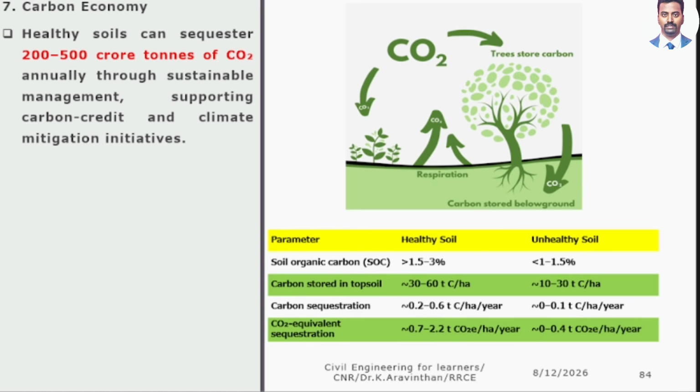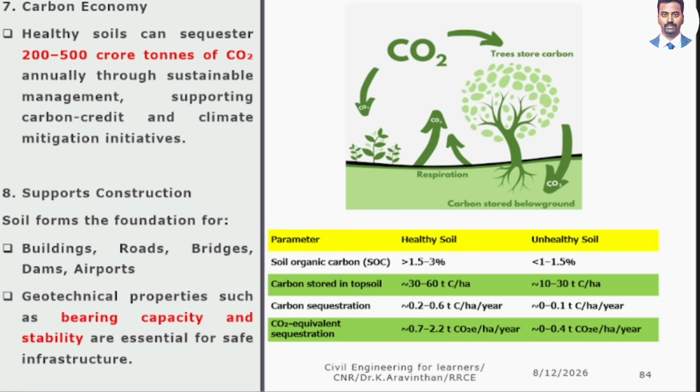Now, you see this table here. If a soil is a healthy soil or unhealthy soil, how you can differentiate? If it has a carbon around less than 1.5 to 3%, then it is healthy soil. If it is having greater than 1 to 1.5, more carbon is there, then it is unhealthy soil. Next one, topsoil, 30 to 60 tons of carbon per hectare. It is a good soil. More carbon is there, it is a good soil. Less carbon is there, it is a unhealthy soil. Like that you can differentiate.